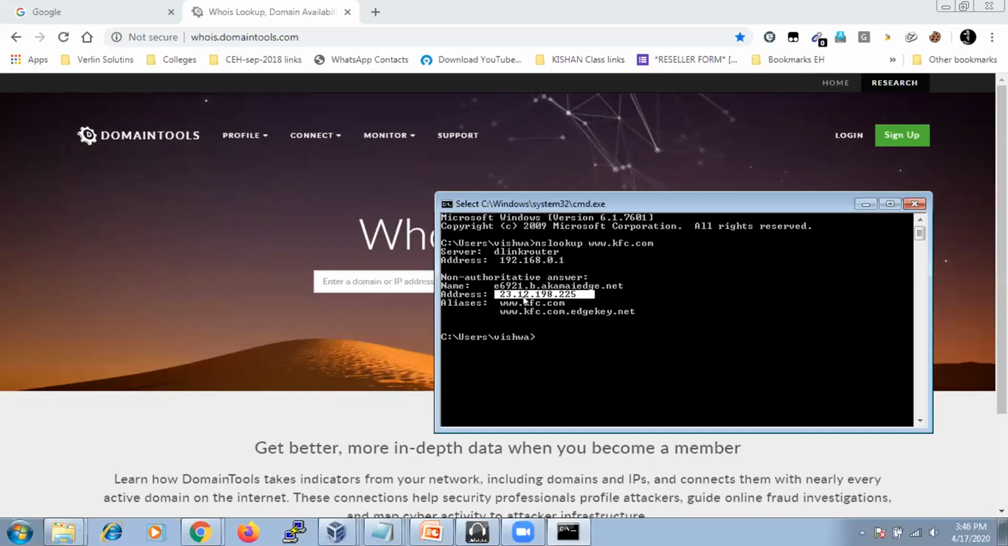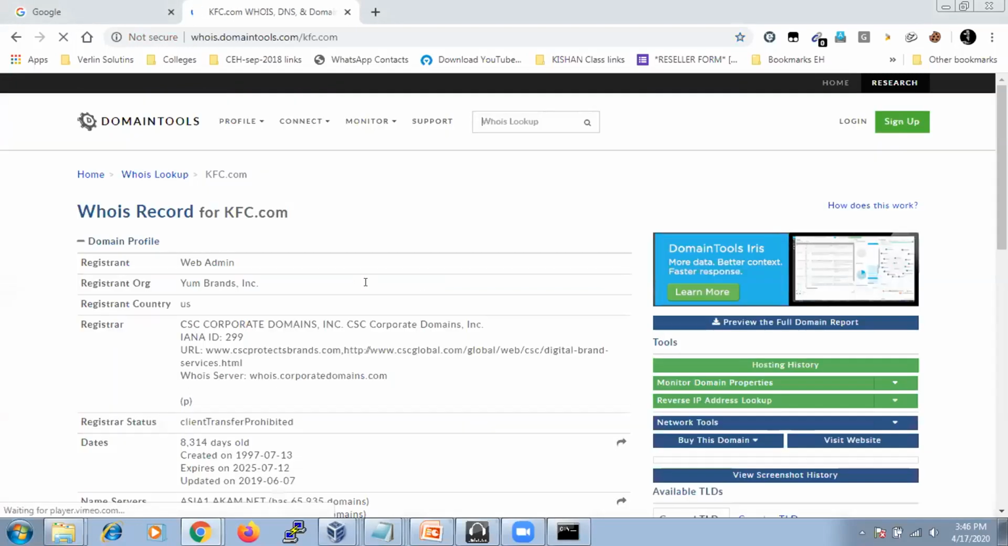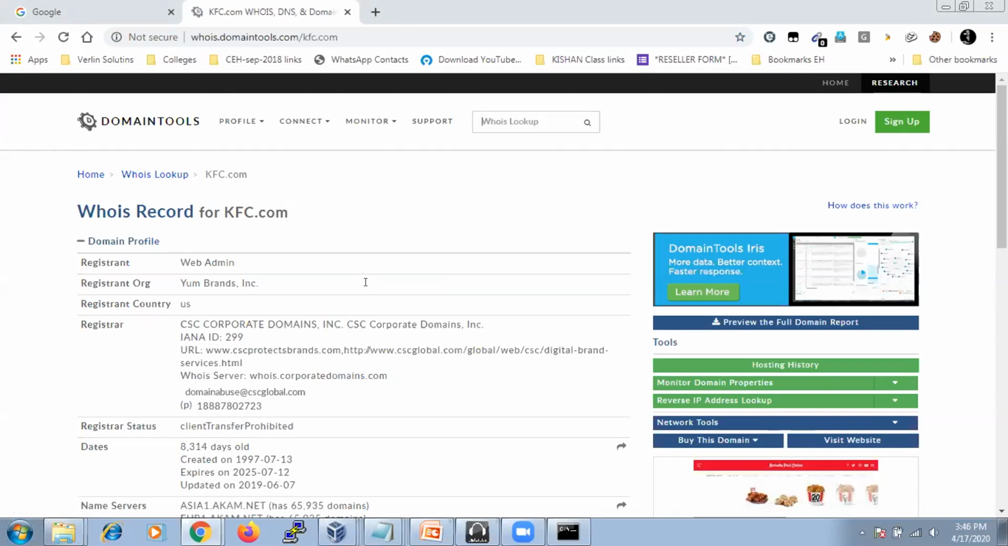So you can use this IP address to gather the information. Otherwise, you can use the domain name also. That's not a big deal. See, if I use kfc.com, it is going to gather the information about the particular website.